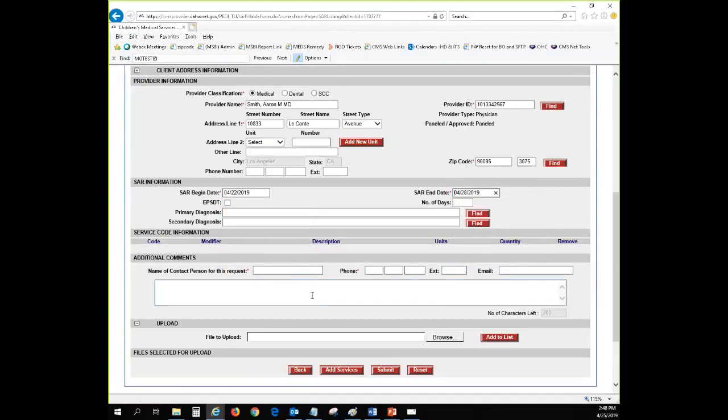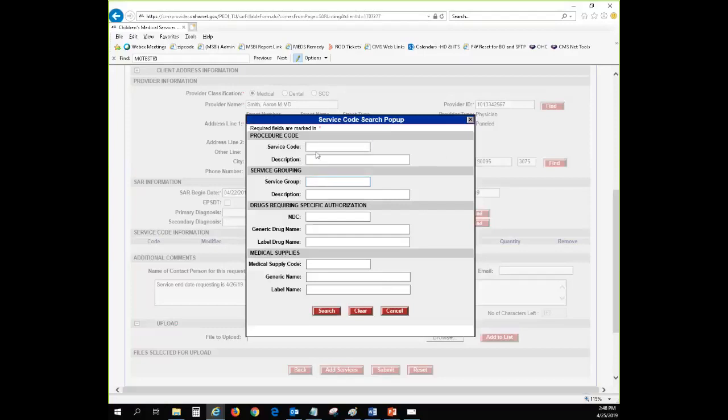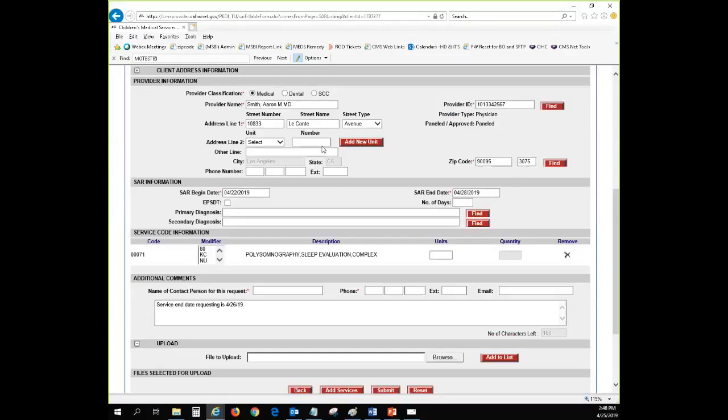And then you can put in your comment here and say service end date requesting is for 04/26/19, okay? And then when you add your code, you can put in your different code that you want and the units.